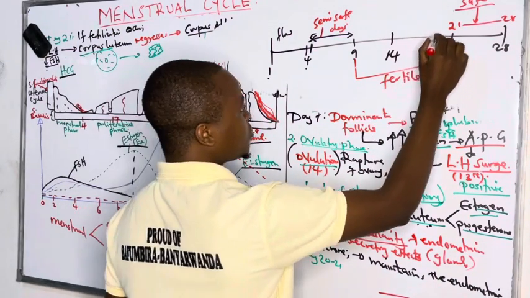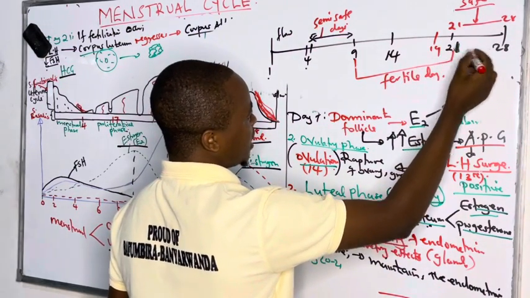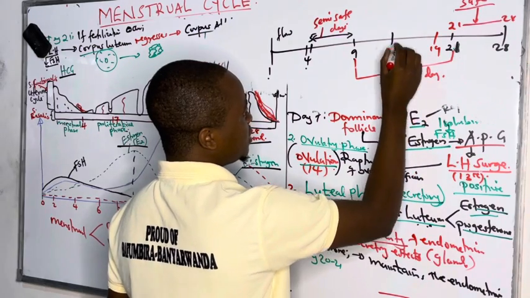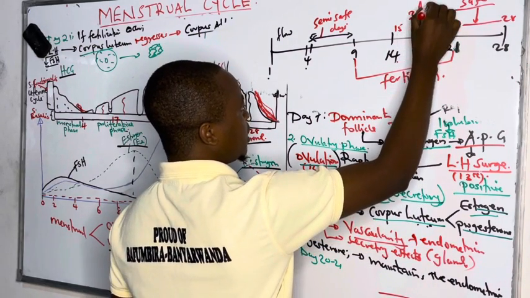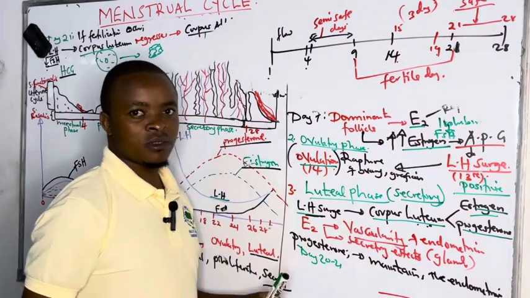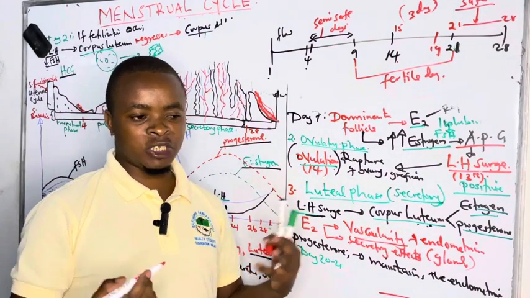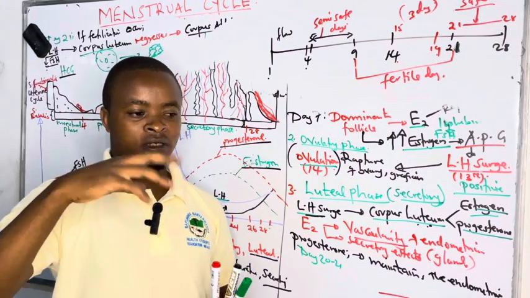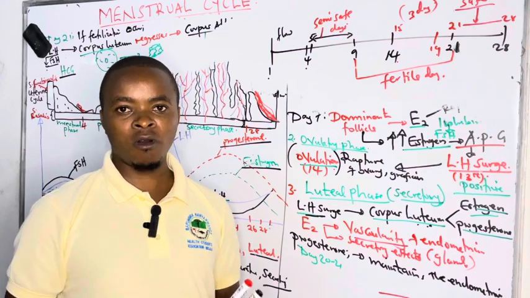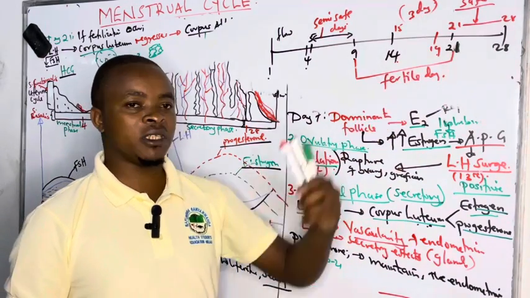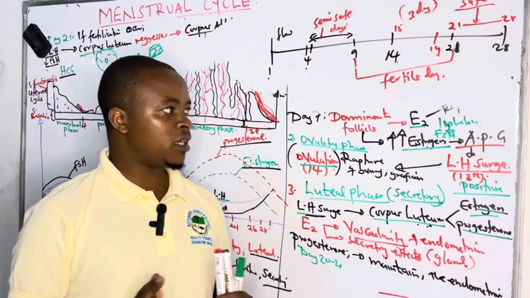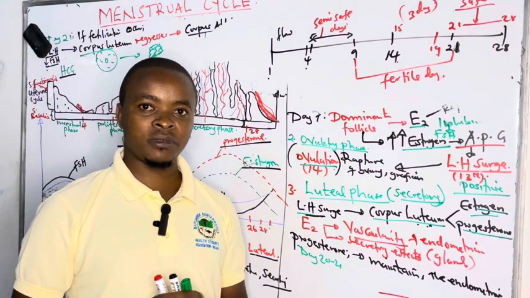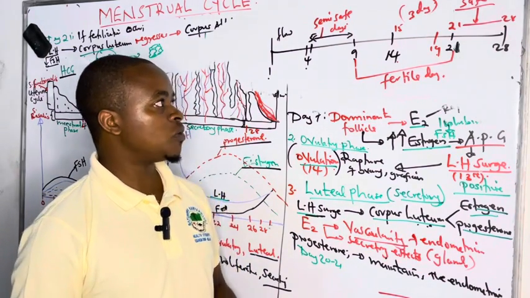Sometimes some books say up to day 19, but we are giving an allowance, because from day 15 to day 19, 3 days, the egg also waits in the fallopian tube. After 3 to 4 days, it is used by the body. It is no more. So by day 20 to 28, that last week, you can have sex, and you are not expecting pregnancy. That is what we call safe days.